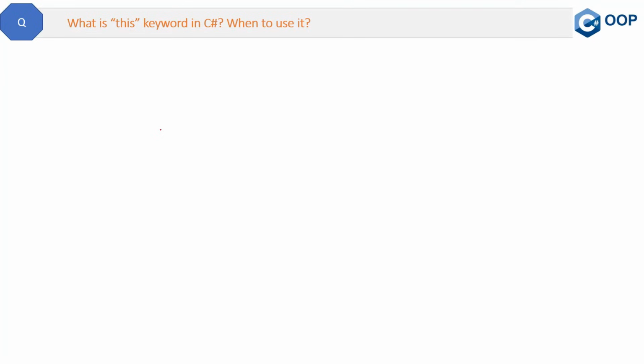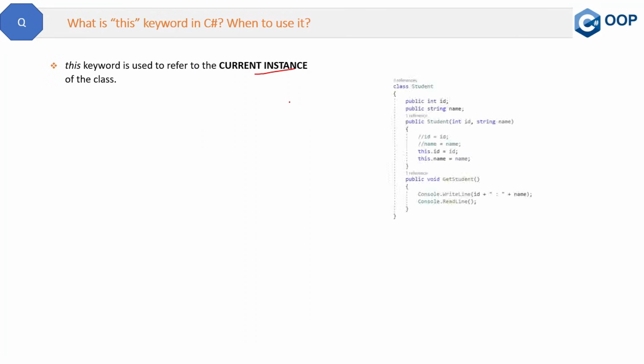This is a good question from an interview perspective. What is this keyword in C# and when to use it? Let's start with the definition. This keyword is used to refer to the current instance of the class. Now what does it mean? Let me show you the code.